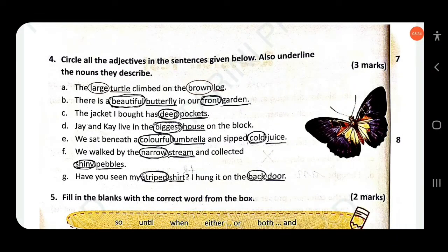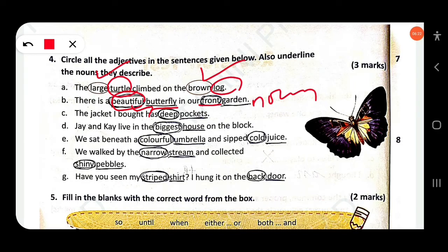Also underline the nouns they describe. Okay, the large turtle climbed on the brown log. Do you know large is an adjective? Brown adjective. So your nouns, you know, large turtle, then brown log. There is a beautiful butterfly. So you know here beautiful qualifies the noun butterfly. So here the adjective is beautiful and the noun you have to underline is butterfly. In our front garden, so you know front is an adjective, okay, garden, this is a noun.